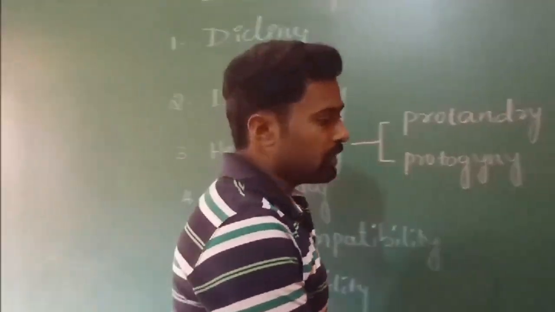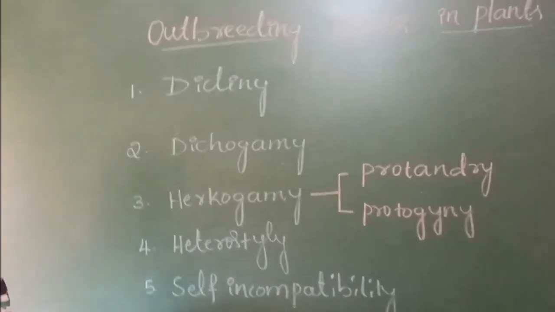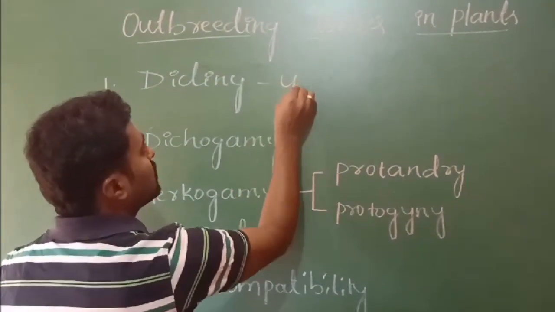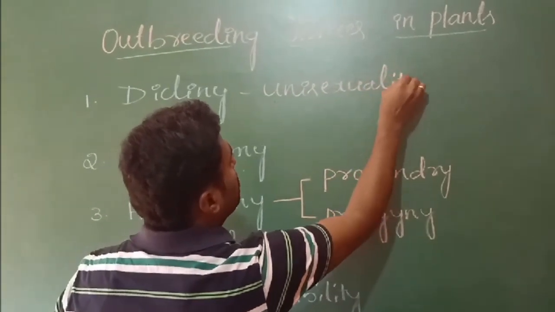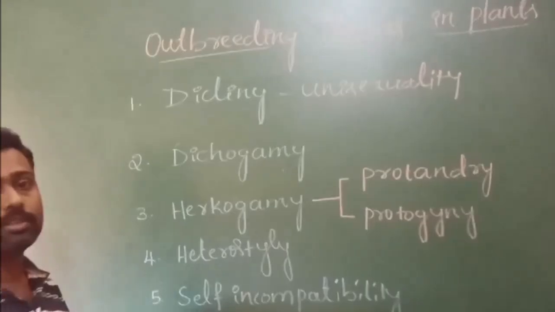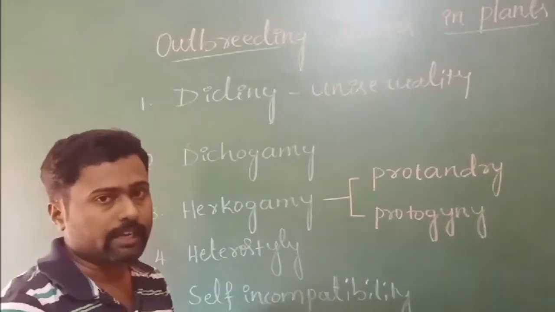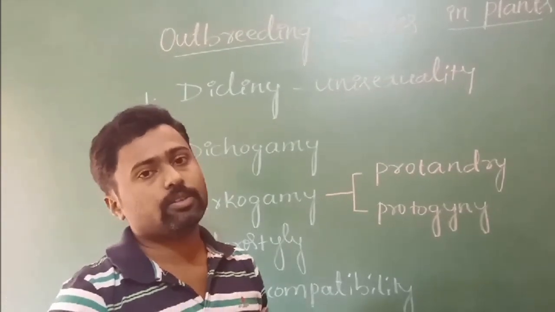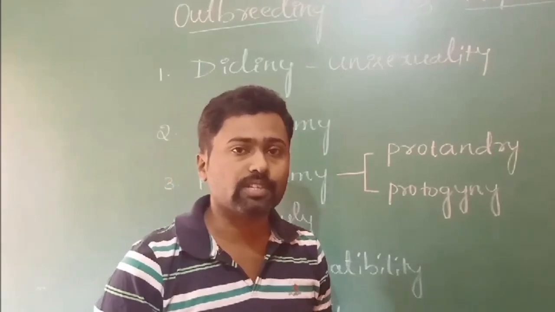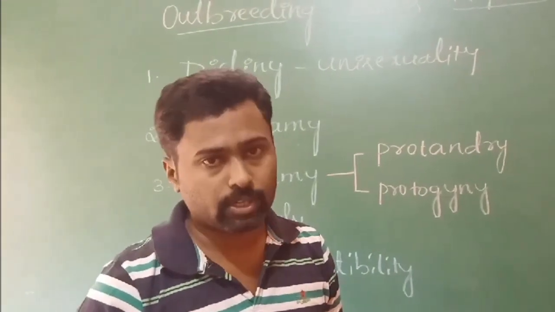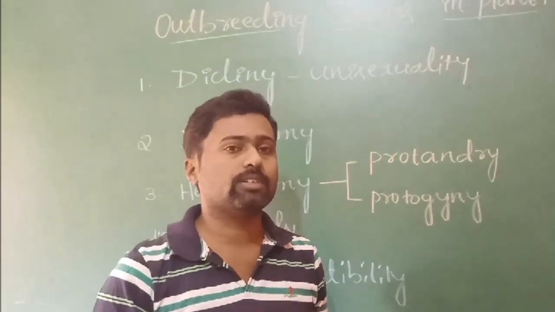Among that, the first one is dicliny. Dicliny is nothing but unisexuality. It means the flower either bears the stamen or bears the pistil only. So the flowers are unisexual, either with a male reproductive organ or with a female reproductive organ. That condition is what is called dicliny.